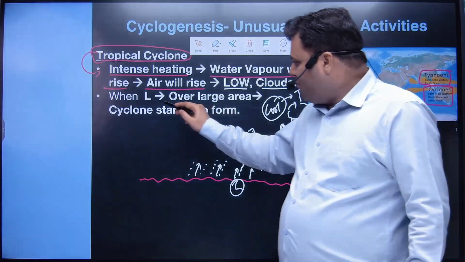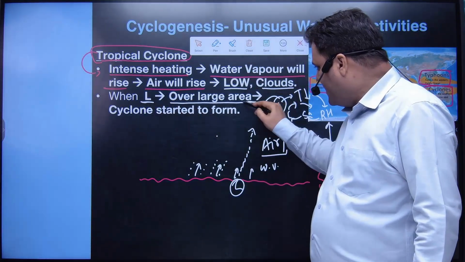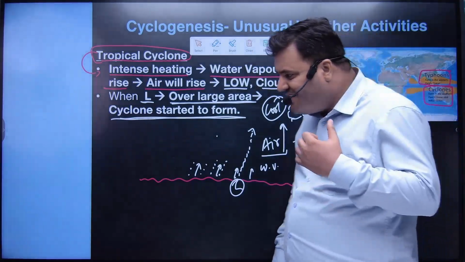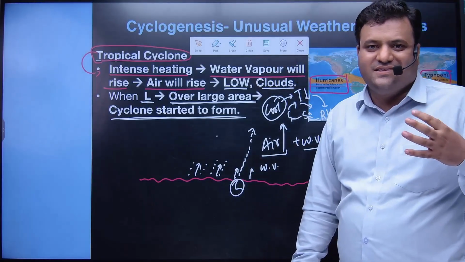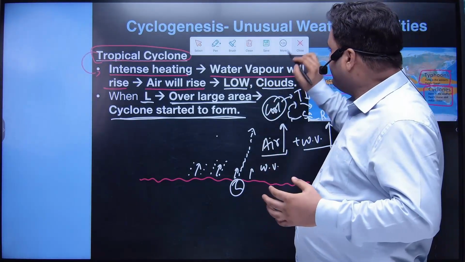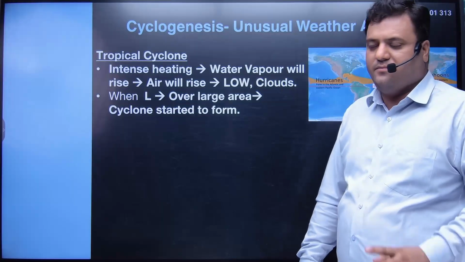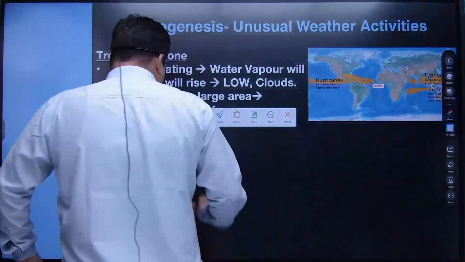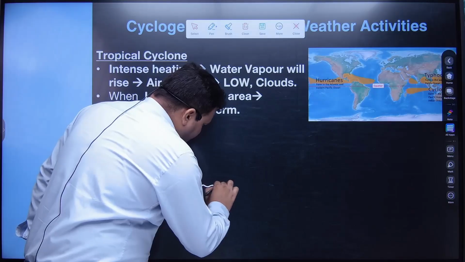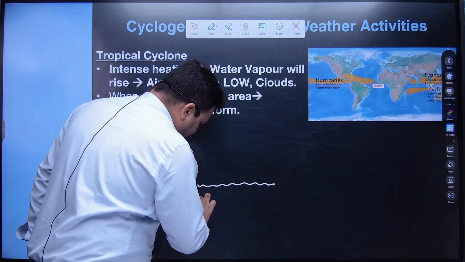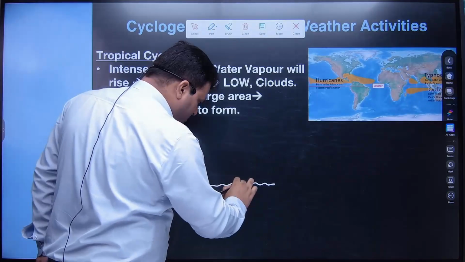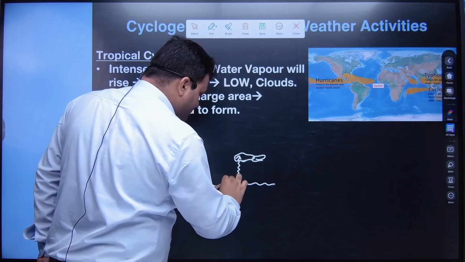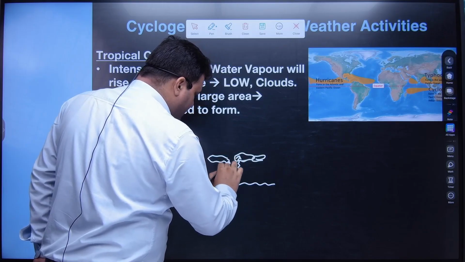When this low pressure system is formed or developed over a large area, we can say the cyclone has started to form. Cyclone is actually a complex system of closed isobars. Cyclone is a system of what? Closed isobars. Understand, guys? See, we have a sea surface, and when this sea surface warms, the air will be rising, and as a result of that we have cloud formation.